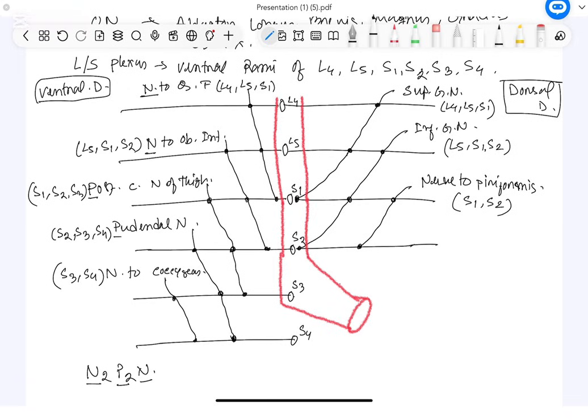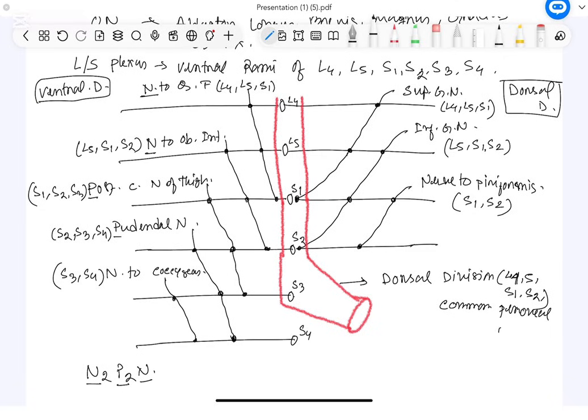Now, just see on the dorsal division area, this is the dorsal division of L4, 5, then S1 and S2, and this will be forming a nerve, and this is the common peroneal part.